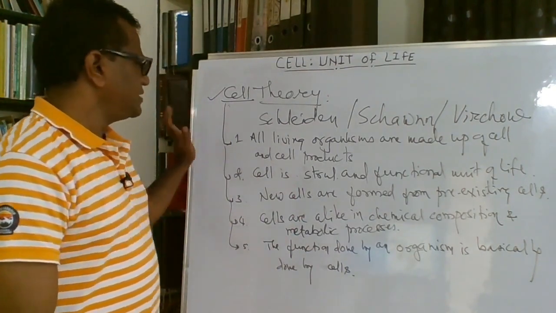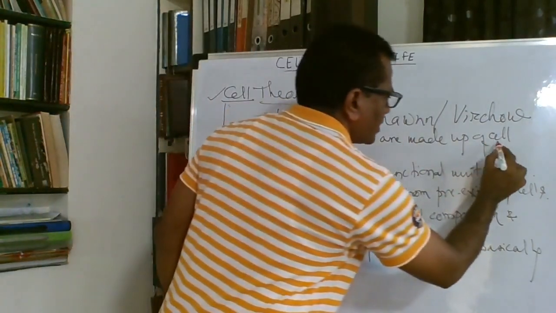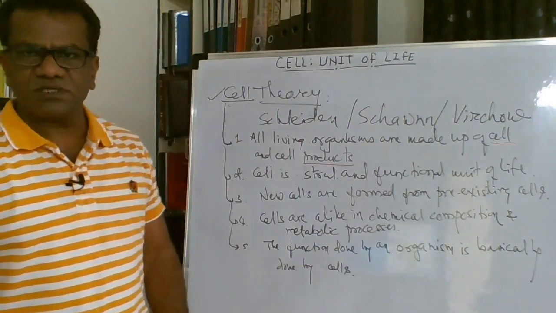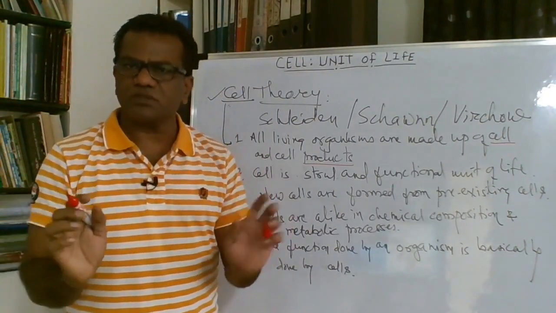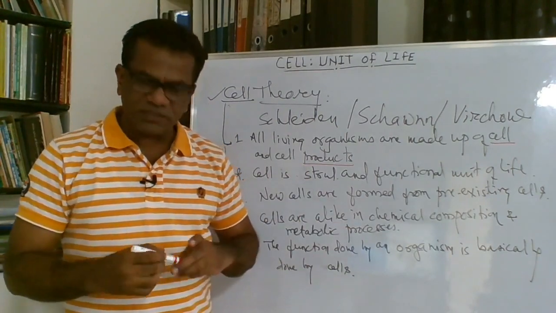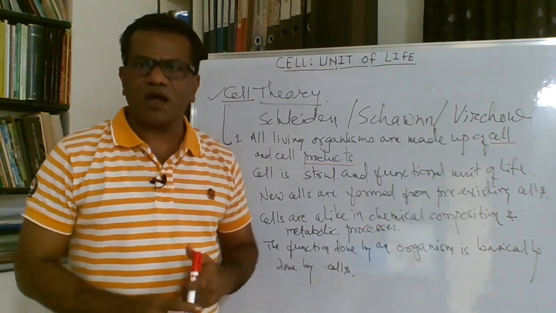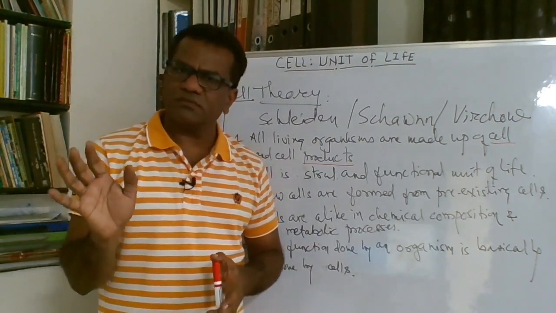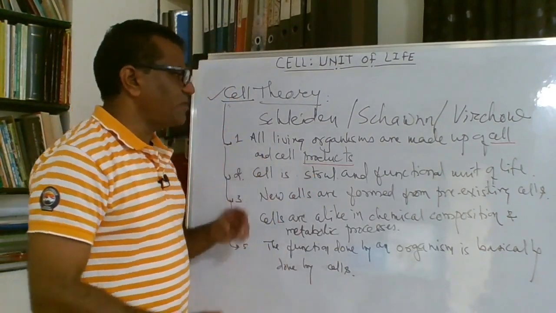The first point is all living organisms are made up of cells and cell products. So whatever is present in the body of organisms, it is the cell and cell products. Maybe it is an amoeba, a single-celled organism, or a giant blue whale, but all the organisms in all the kingdoms are made up of cells and cell products.